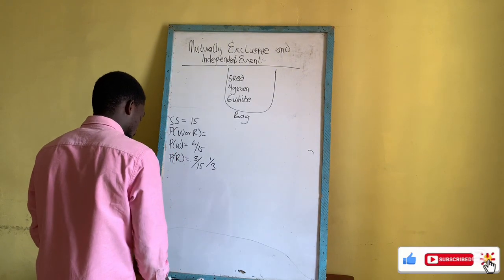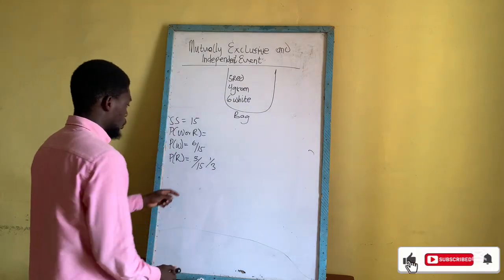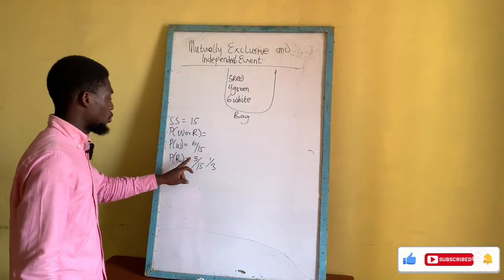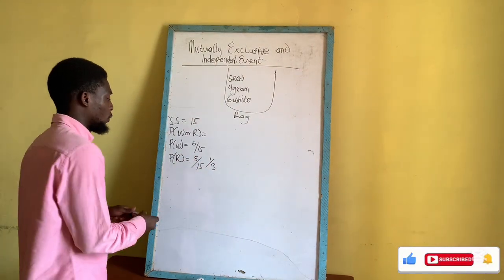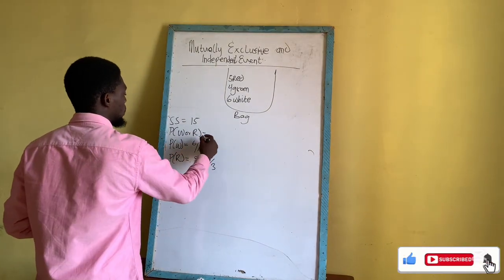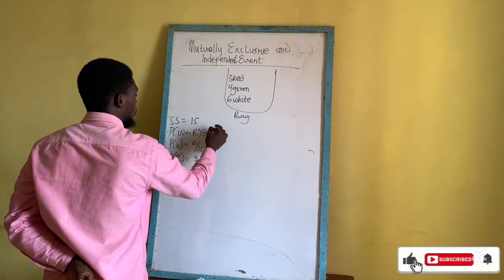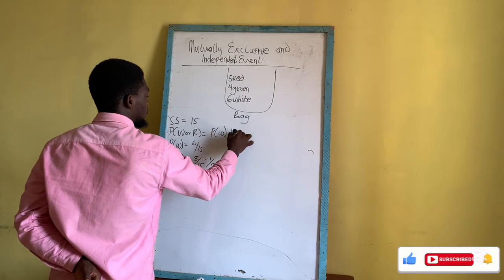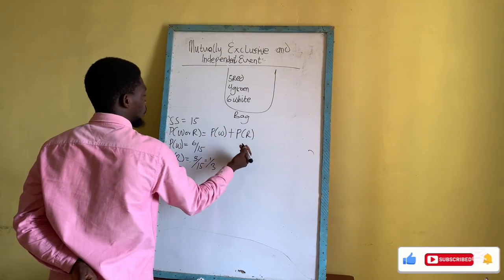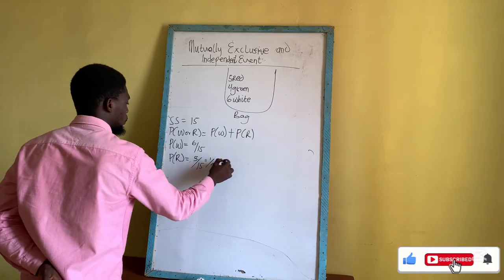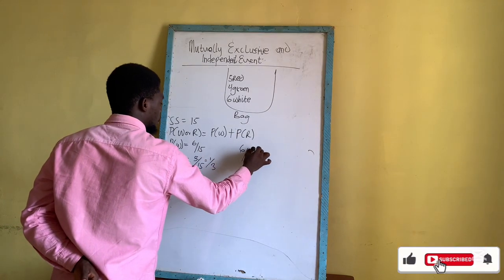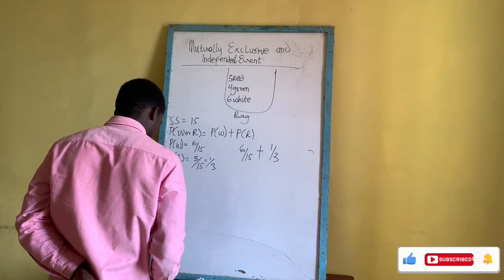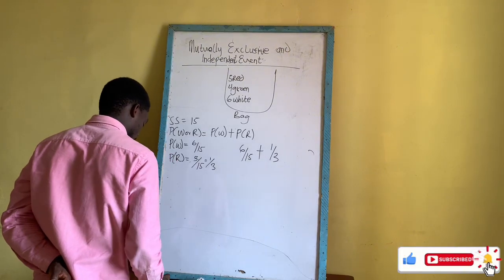After getting it, you do your addition. The probability of picking a white ball is 6 out of 15, and the probability of picking a red ball is 1 out of 3. So if you put your hand in this bag, the probability of picking a white ball or a red ball is the probability of white ball plus the probability of red ball, which is 6 out of 15 plus 1 out of 3.